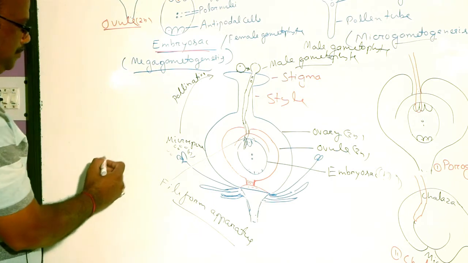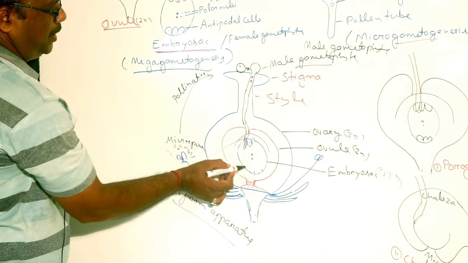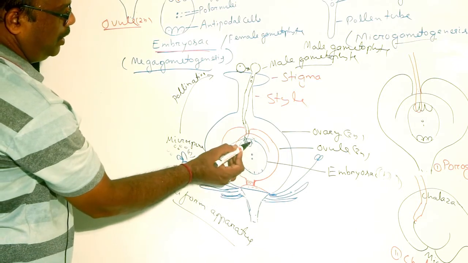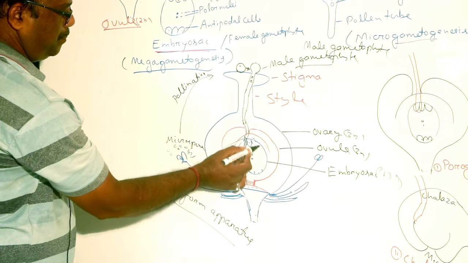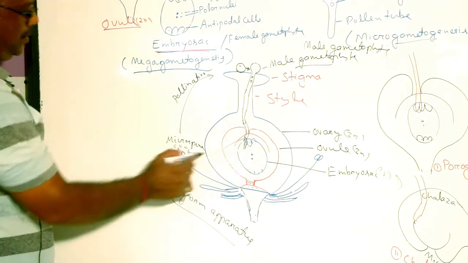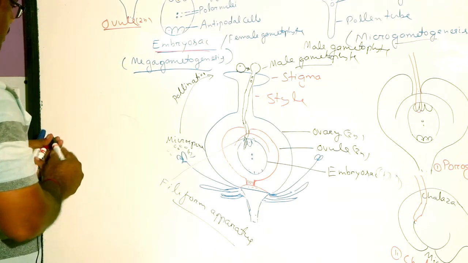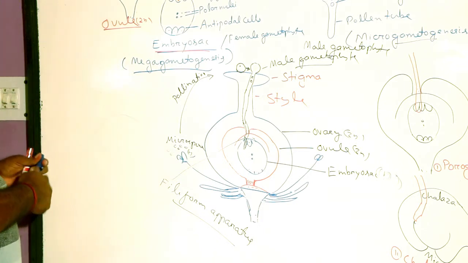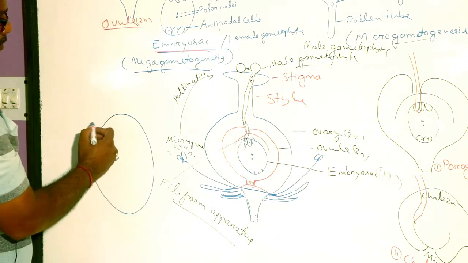That means when pollen tube enters into the embryo sac, only one egg and 2 polar nuclei are present inside the embryo sac. This embryo sac can be visualized in this figure. This is the embryo sac of ovule.